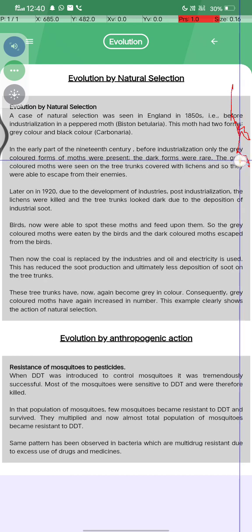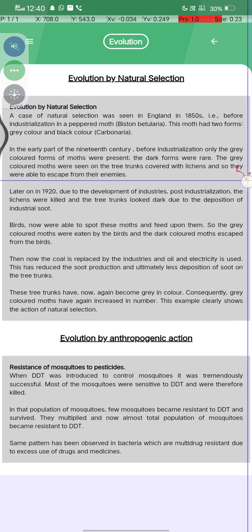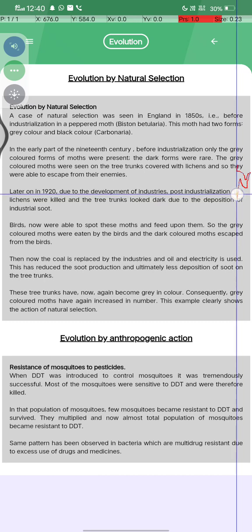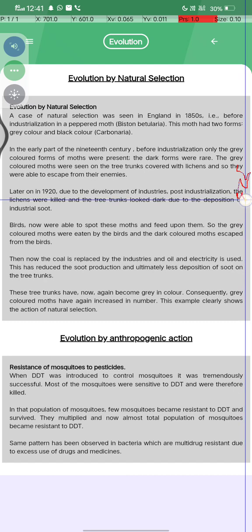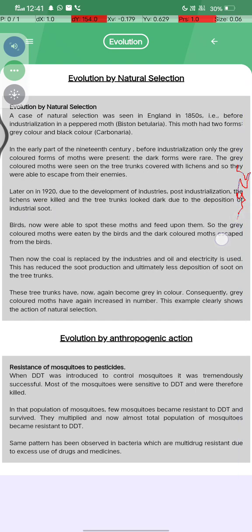The dark forms were rare. Grey colored moths were seen on tree trunks covered with lichen, and so they were able to escape from enemies. Later, around 1920, due to the development of industries, the lichen were killed and the tree trunks looked dark due to the deposition of industrial soot.